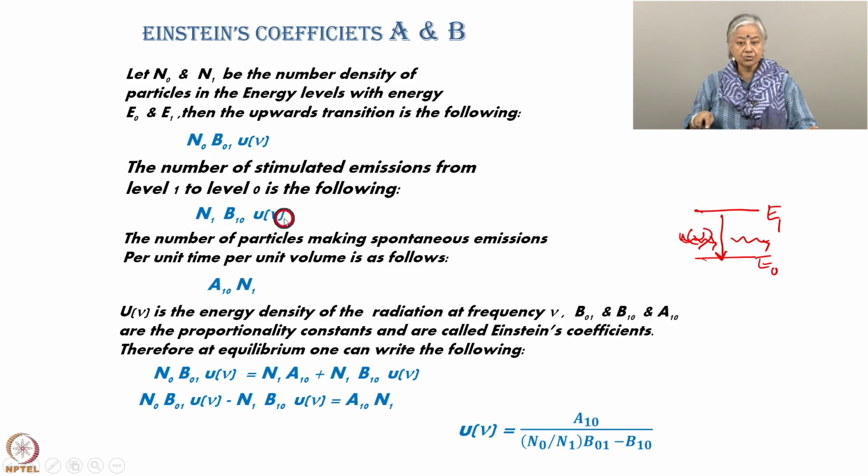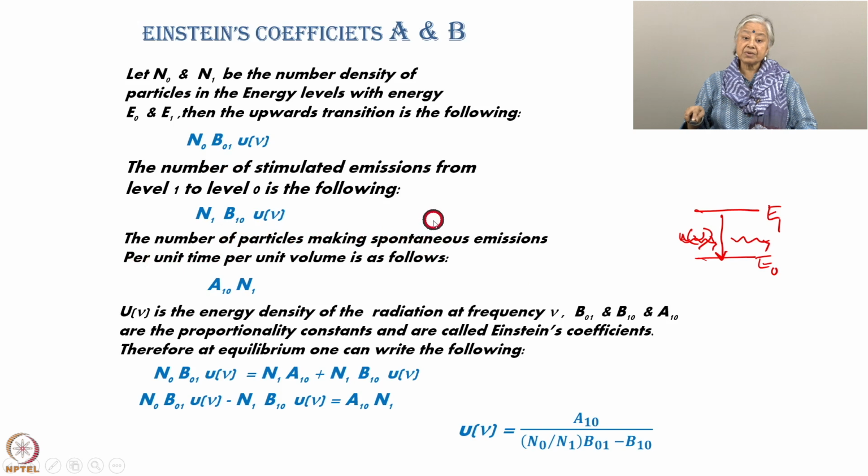So, it is proportional to the number here and it is proportional to the energy density at nu. And again you have a proportionality constant B10, because it is dropping down from 1 to 0. We'll have to find out what B01 and B10 are equal to. That we'll find out later on.